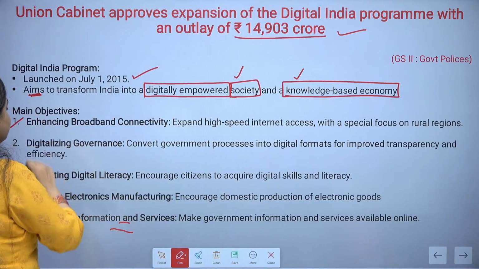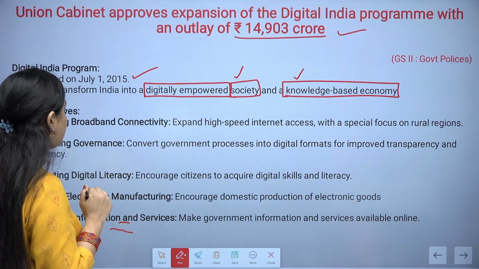Now, what are the main objectives? The very first one is enhancing broadband connectivity.